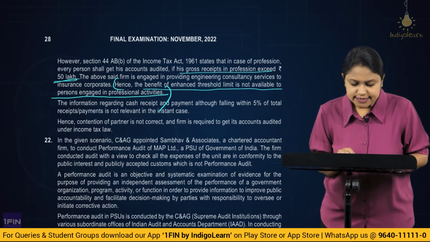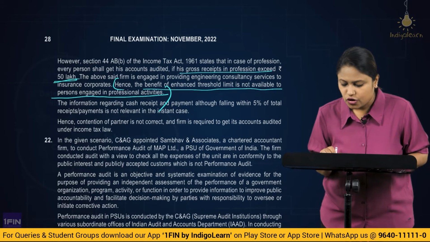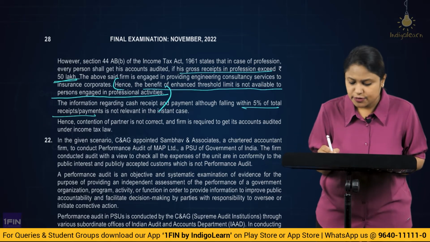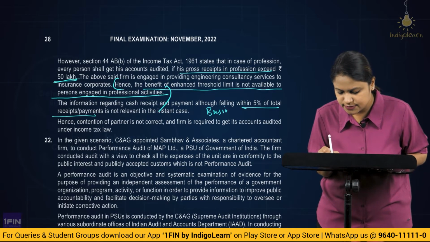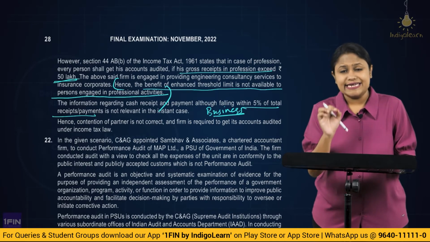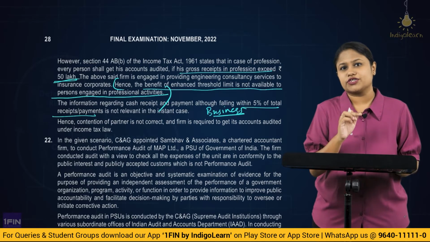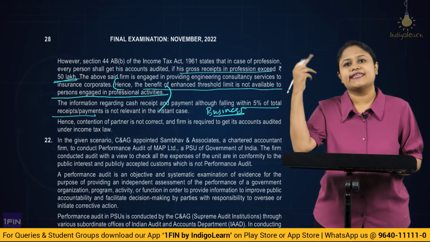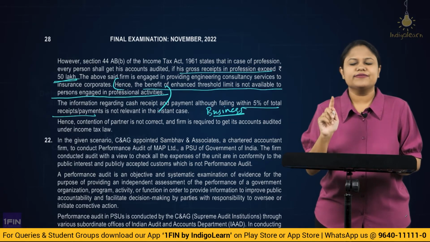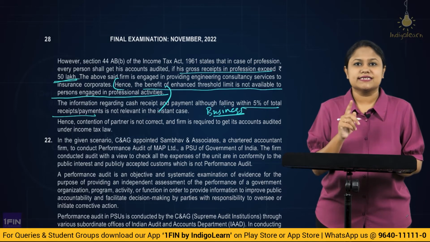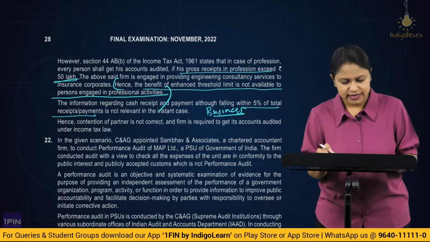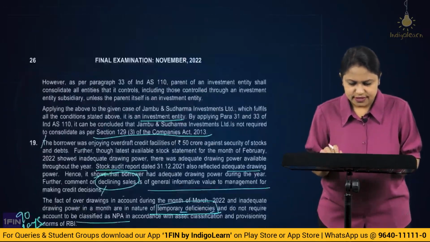Alright, then. The information regarding cash receipt and payment, although falling within 5% of the total receipts or payment, is not relevant in the given case because it is not business, it is purely profession, where the criteria will not be applicable. Alright. So very intelligently they give you all the additional information so that you actually make use of it and start thinking in that direction about the 10 crore threshold, correct? But here you need to concentrate on the kind of business the assessee is carrying on. So it is not the business, it is the profession, the nature of whether it's profession or business. Clear? Alright. So that's quite simple.